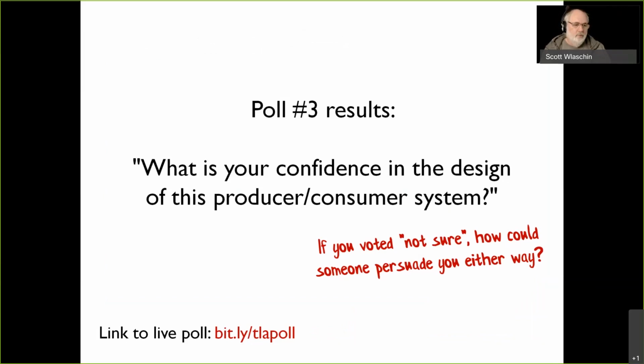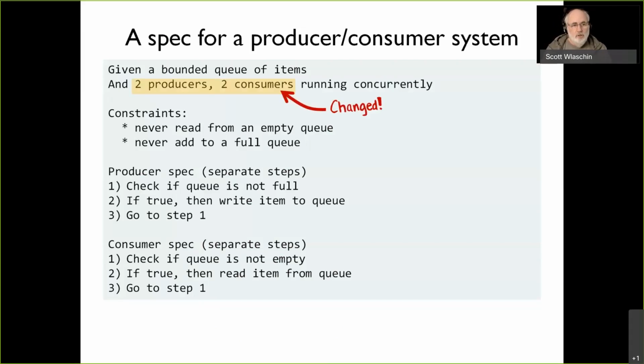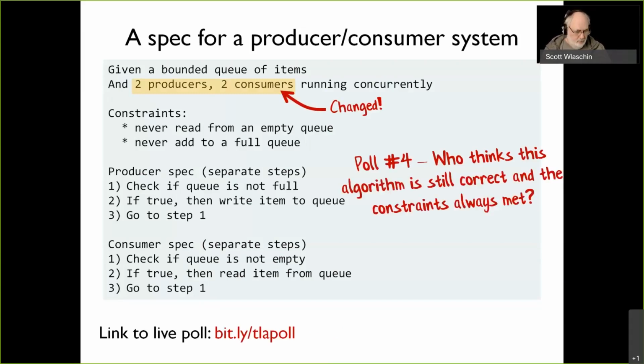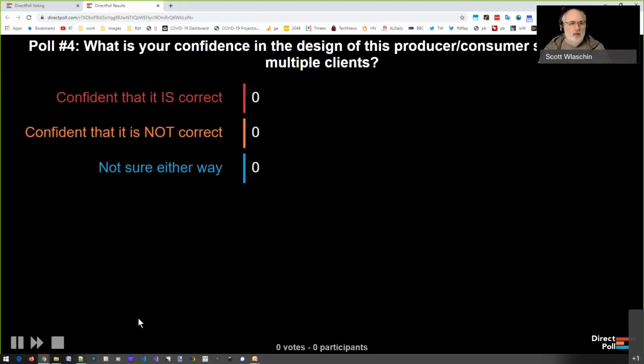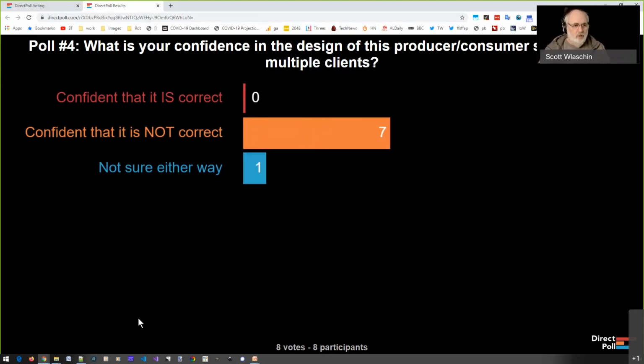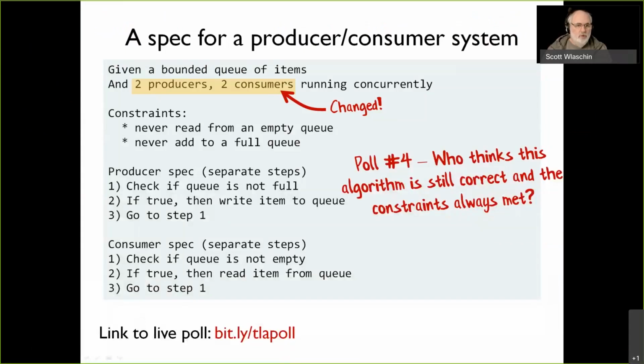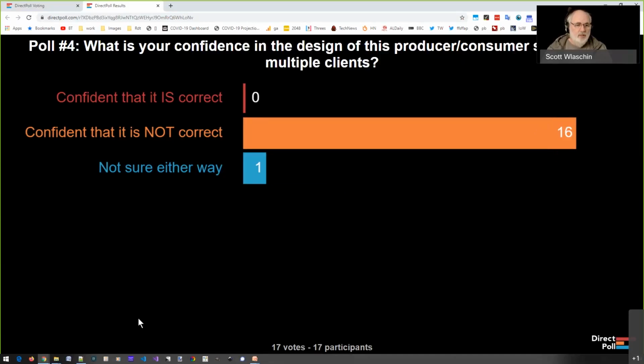Think about that. Now let's change the logic so we have two producers and two consumers. The first one had one producer and one consumer, and we'll do the same poll again. You tell me if the producer-consumer with more than one client is correct. It's exactly the same: producer and consumer both do things, and you want to make sure you never overrun or underrun the queue. And there's two producers and two consumers. Most people seem to think it is not correct, and that's because you're scared of concurrency.